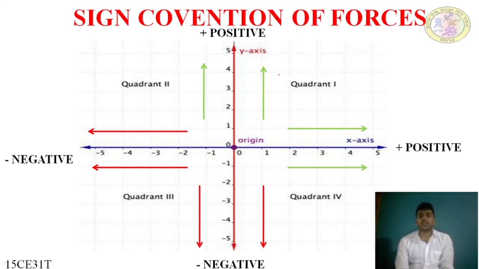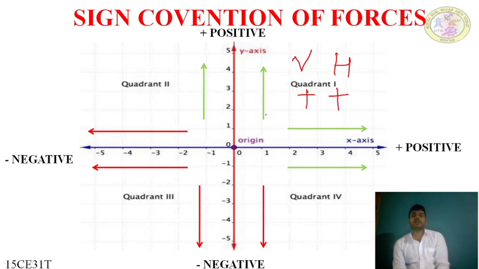In the first quadrant, the horizontal component and vertical component are both positive, moving in the upward direction and right side direction. The vertical component moving upward is positive, and the horizontal component in the right side direction is positive.